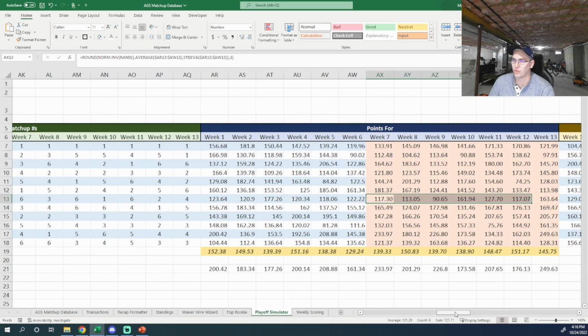This doesn't account for anything to do with bye weeks that haven't happened yet. So if you have a big bye week coming up, that's not going to get captured here, or injuries, or if you've had an injured player who's coming back, that's not going to be captured here. So there's a couple of things that it's not perfect with, but I think it does a pretty good job. And as we get more weeks of data, the forecast will be a little bit more accurate. So as we get closer to the end of the season, it'll project things a little bit more accurately.